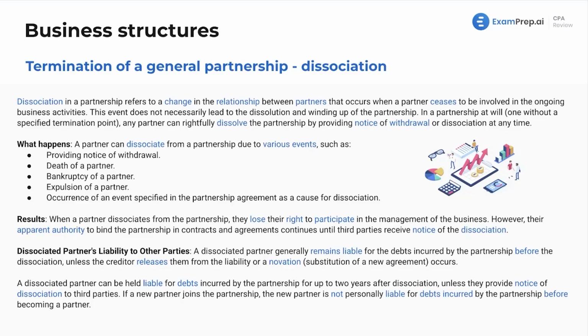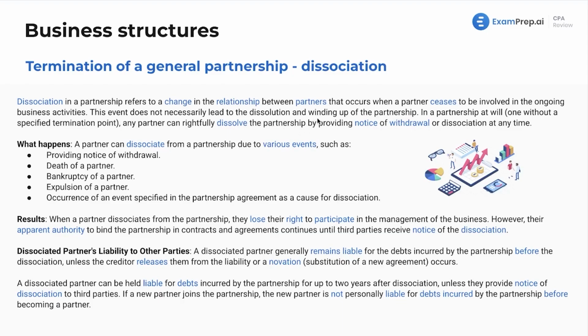All right, talking more in depth about the termination of a partnership. This is disassociation. Now, we kind of mentioned this earlier, but we're going to dive into it much more in depth. Disassociation refers to the change in the relationship between partners that occurs when a partner ceases to be involved in the ongoing business activities. Now, this event does not necessarily lead to the dissolution and winding up of the partnership.